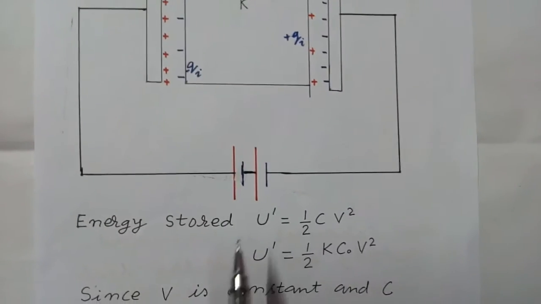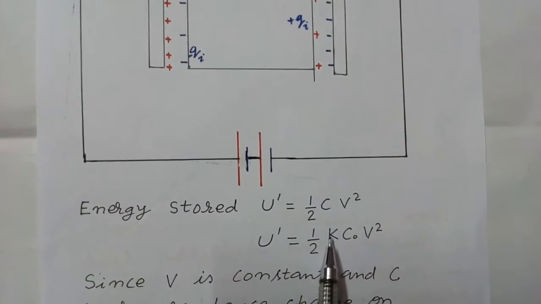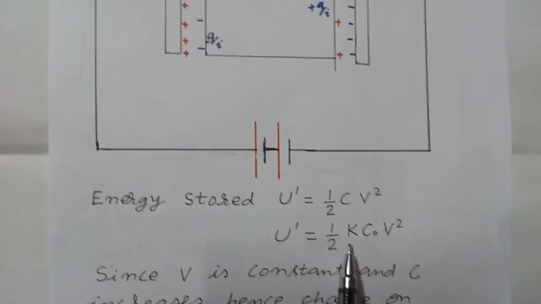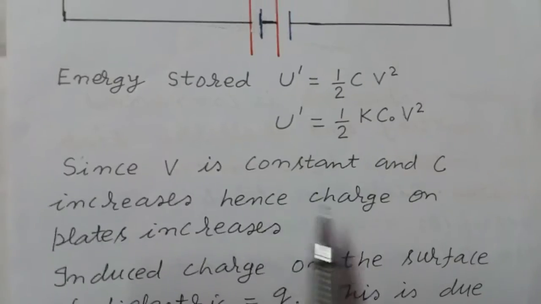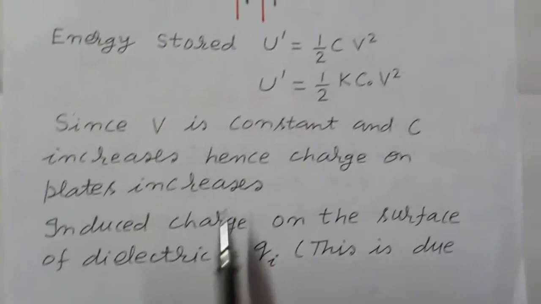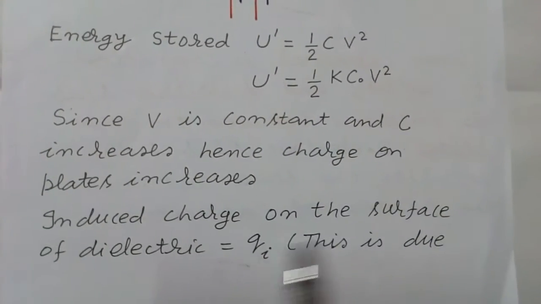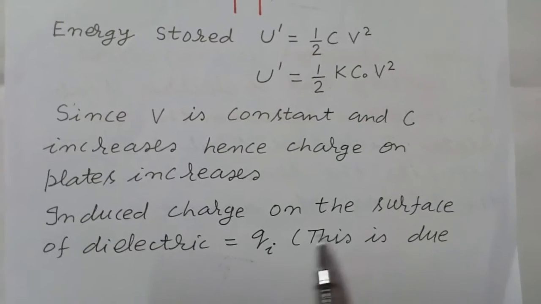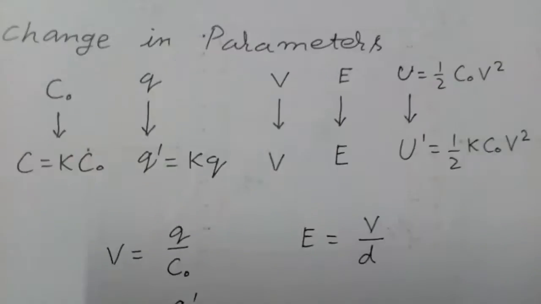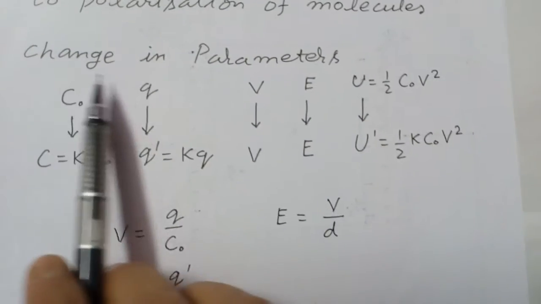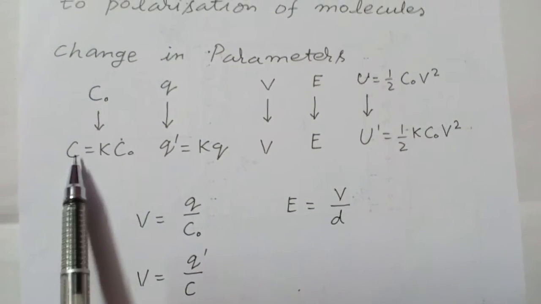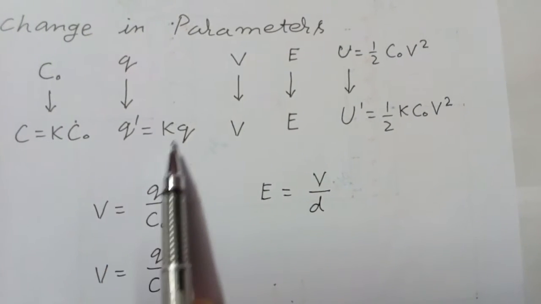Now the energy stored U dash is equal to half C V square, C is equal to K C naught, so U dash is equal to half K C naught V square. So energy stored increases. Now since V is constant and C increases, hence the charge on the plates increases. Induced charge on the surface of the dielectric is equal to Qi. So let us see what the changes in parameters are. Capacity becomes K C naught from C naught, means capacity increases, and charge on the plates increases.